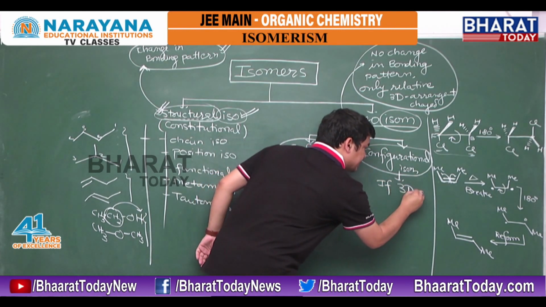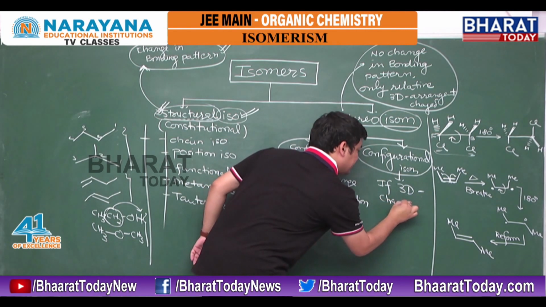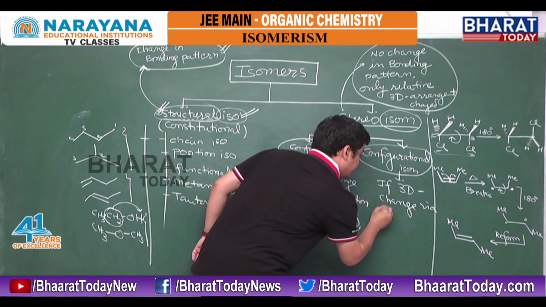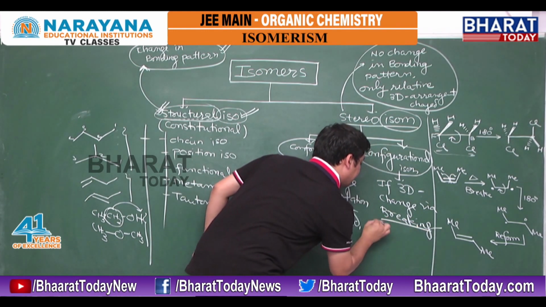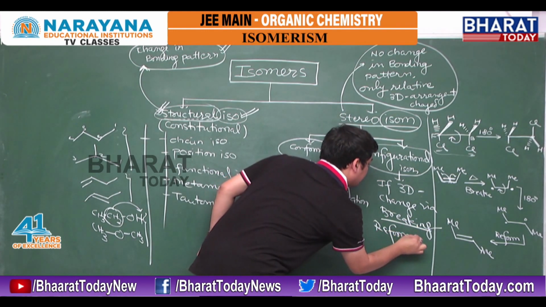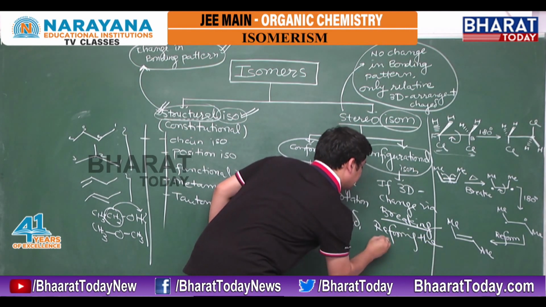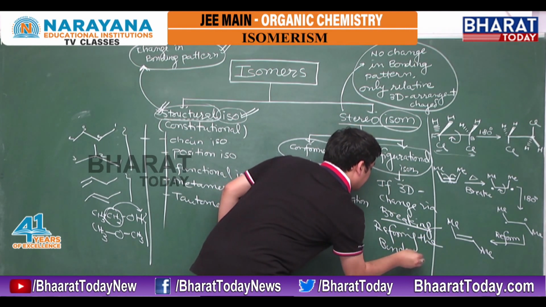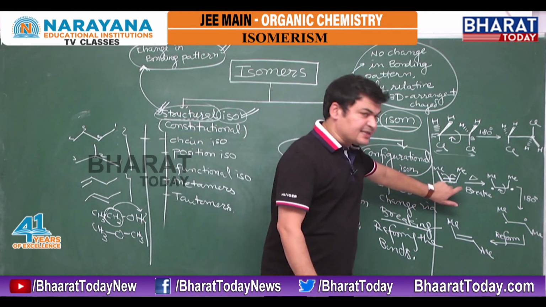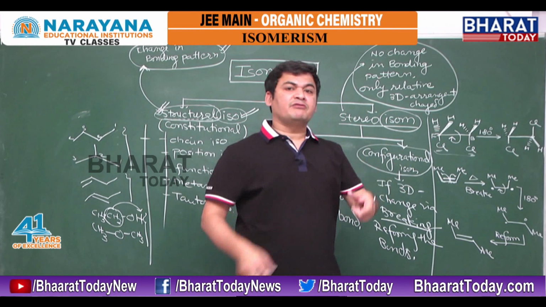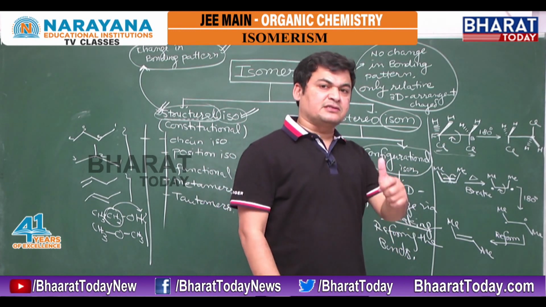But if the 3D arrangement changes via breaking and reforming the bonds, then only we get configurational isomers. In this case, by simple rotation we cannot change the 3D arrangement.